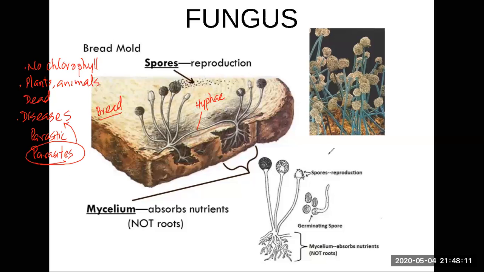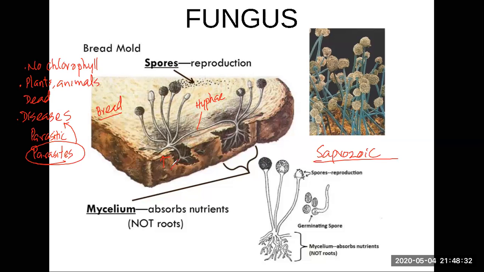What type of nutrition is it called? The nutrition is called saprozoic. What's the meaning of saprozoic? It releases enzymes, digests the dead plants and animals, and absorbs the nutrients. How do we consume the food? We eat the food, enzymes digest in our stomach and intestine, and then we absorb it.